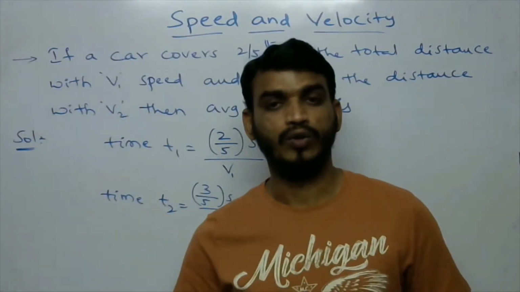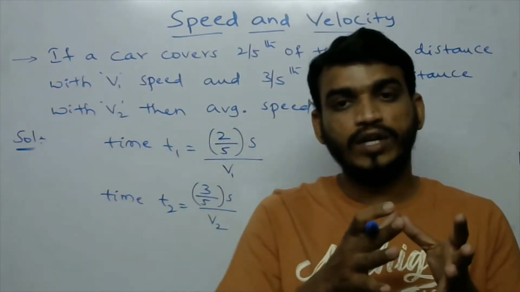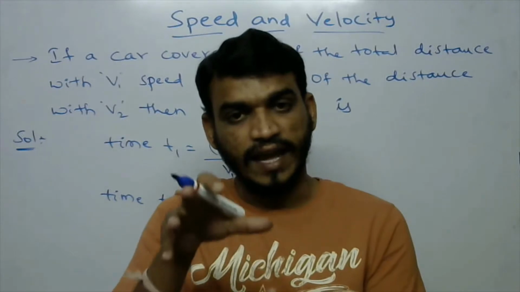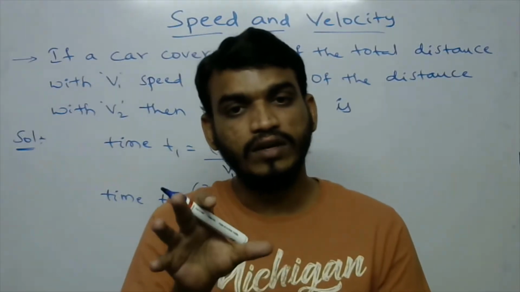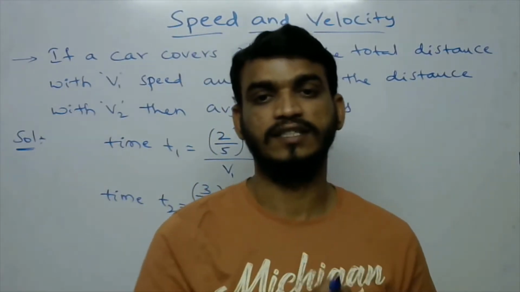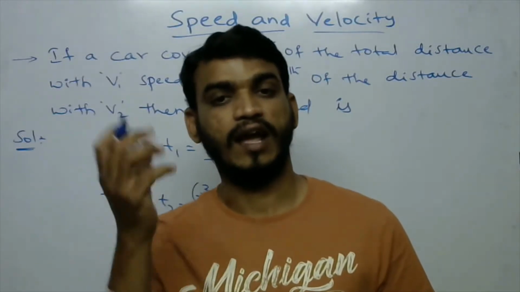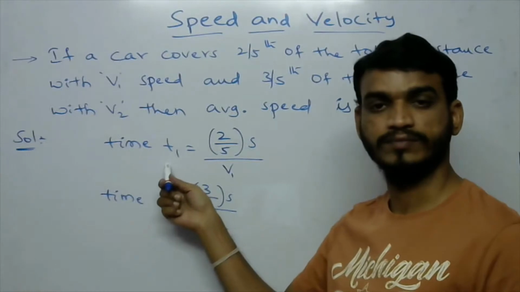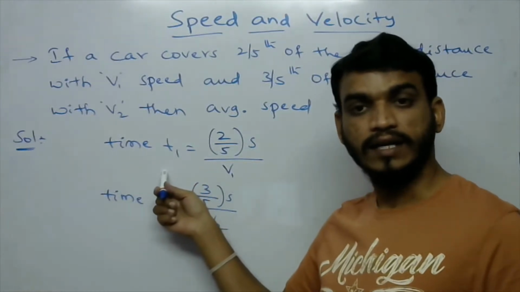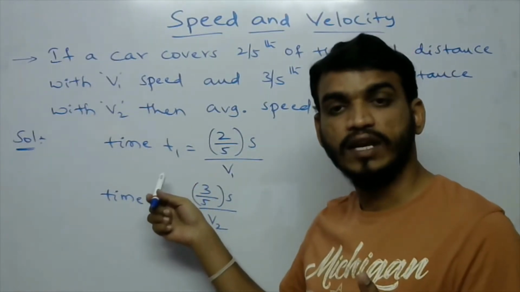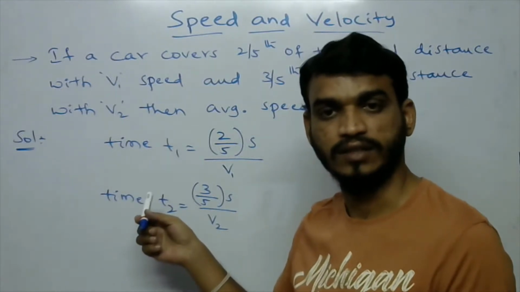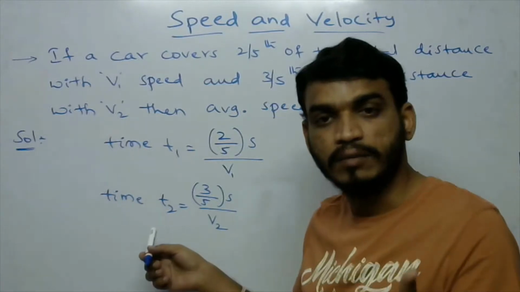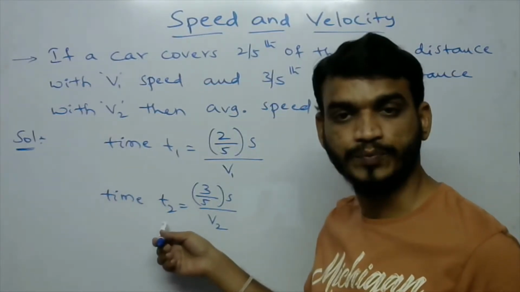I'm considering the total distance as s. In this s distance, to cover the 2/5th of the distance, the car takes some amount of time, which I am taking as t1. And for 3/5th of the total distance, the car takes some time, which I am considering as t2.